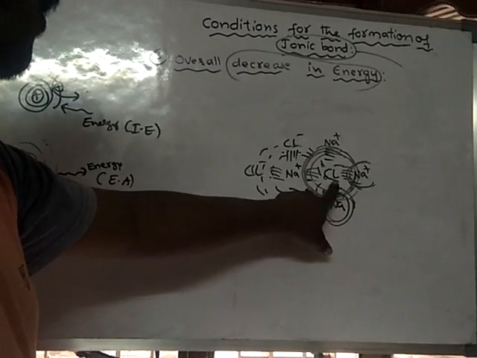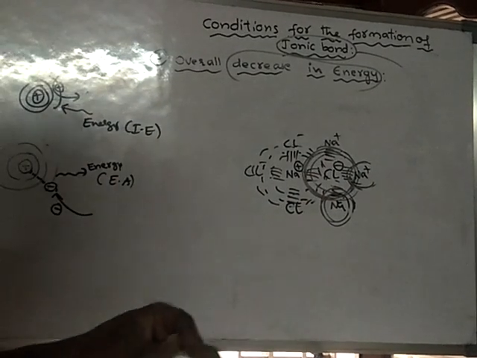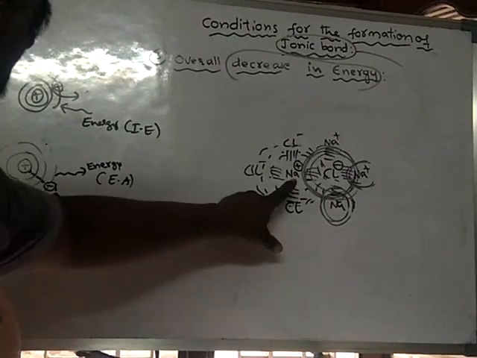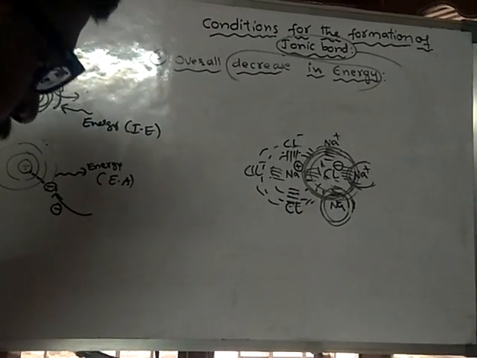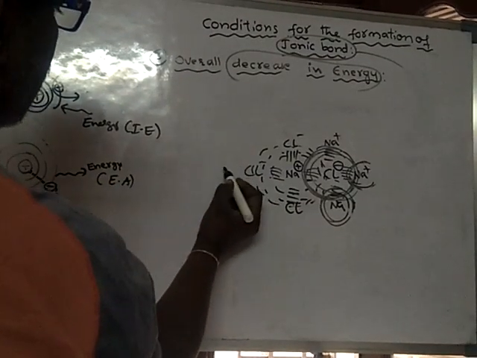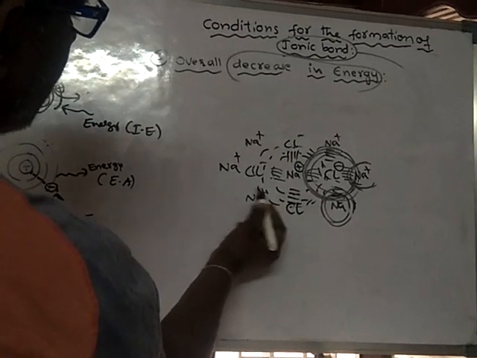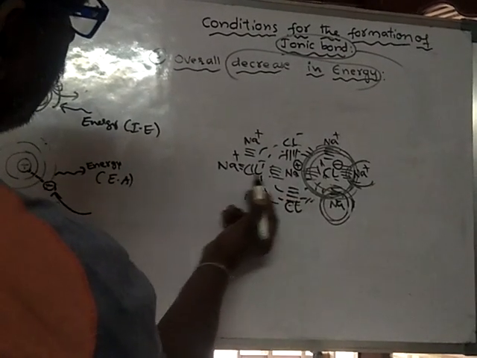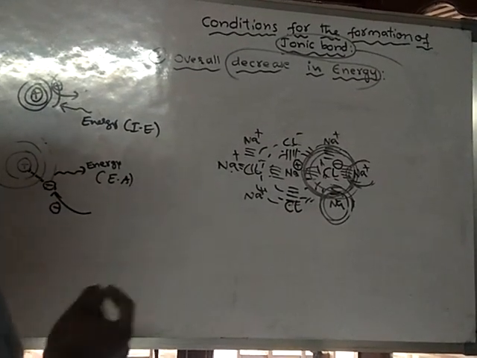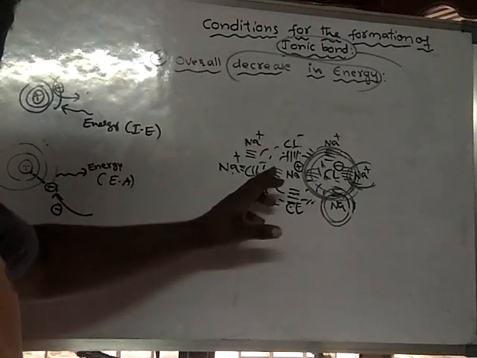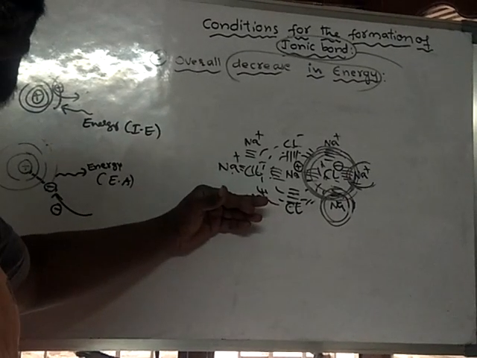Every chloride ion is surrounded by 6 sodium ions, and every sodium ion is surrounded by 6 chloride ions. One is this side, another one is this side. Again, this chloride ion is surrounded by 6 sodium ions: one this side, this side, this side, this side, and in front one sodium ion, at the back another sodium ion. I cannot draw the sodium ion which is present towards the front on the board.